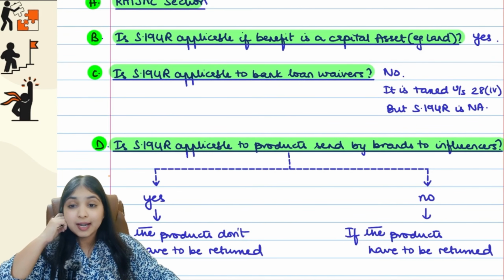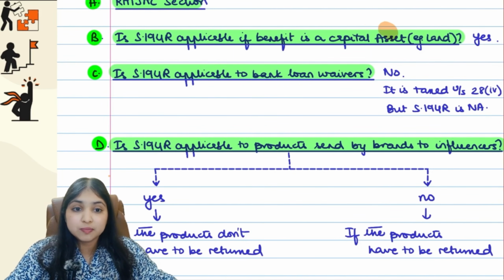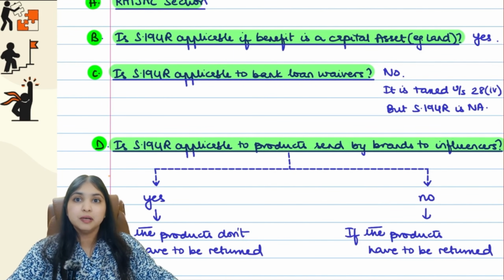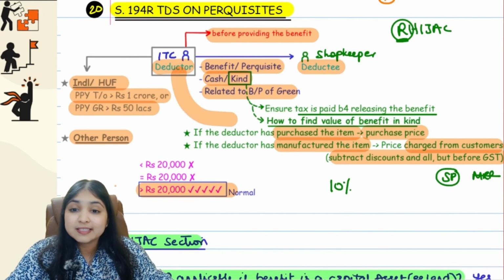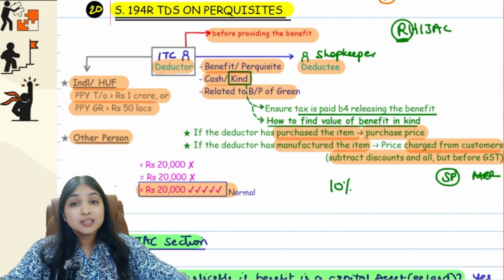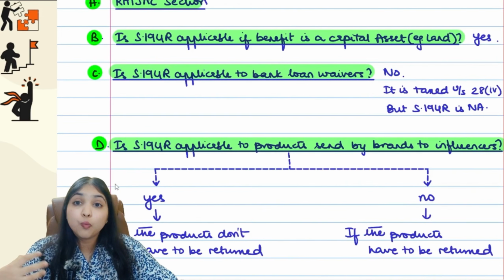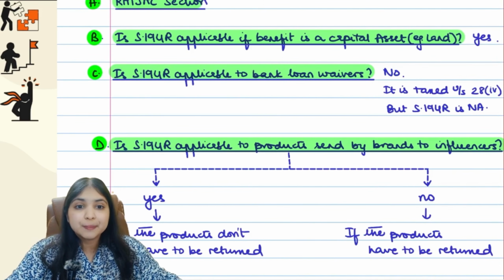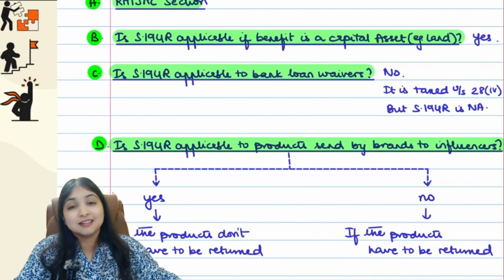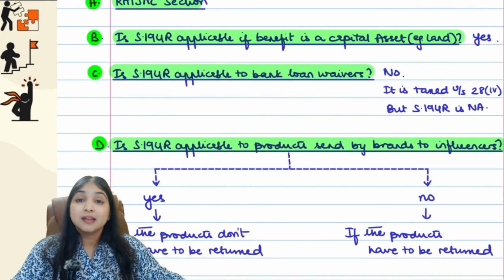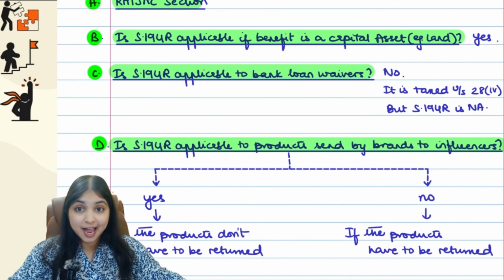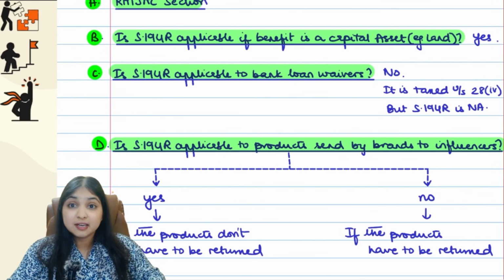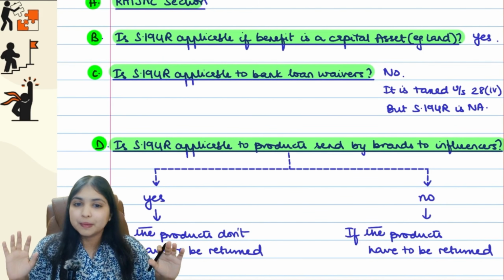Then, will 194R apply if the benefit happens to be a capital asset? For example, let's say the shopkeeper has met the sales target. So what if ITC gives a piece of land to the shopkeeper? In our example, it was a gold coin, no? So instead of a gold coin, what if it is a piece of land? What if the benefit or perquisite happens to be a capital asset? Doesn't matter. Still 194R will apply. In 194R, the benefit or perquisite can be in any form guys. It can be in cash, it can be in kind. If it is in kind, it can also be a capital asset, no problem.